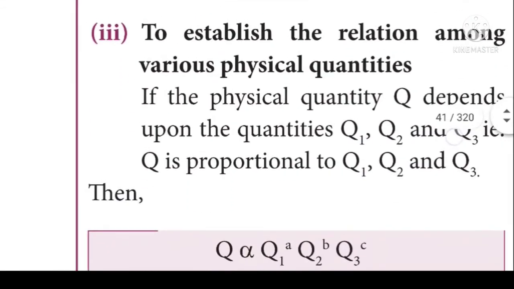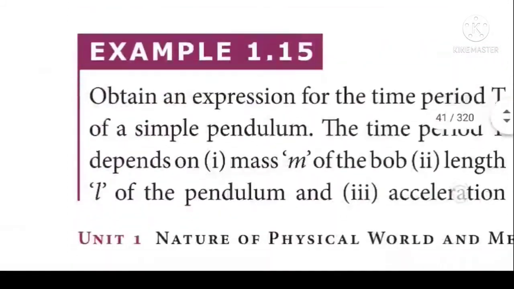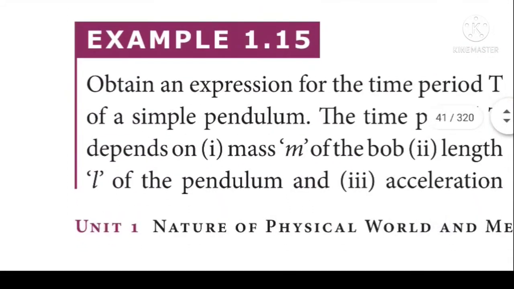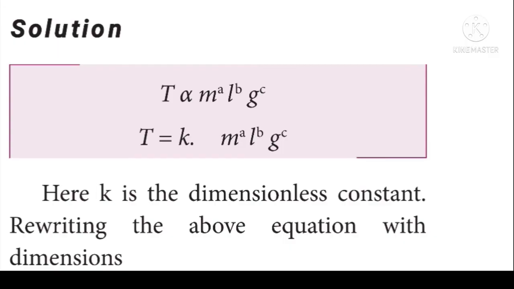And next application of the dimensional analysis: it helps to establish the relation among the various physical quantities. In order to understand this application, let us see one example. Obtain the expression for the time period of a simple pendulum. The time period capital T depends upon the mass of the bob, length of the pendulum, and the acceleration. See the solution. From the data given in the question, we can write the relation as time period depends upon the mass, length, and the acceleration due to gravity.